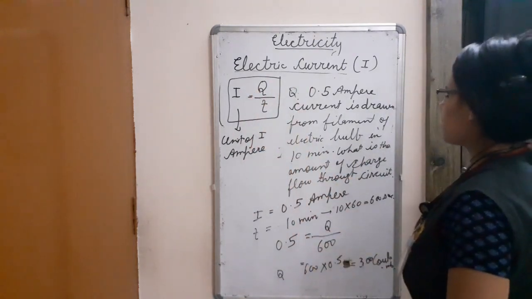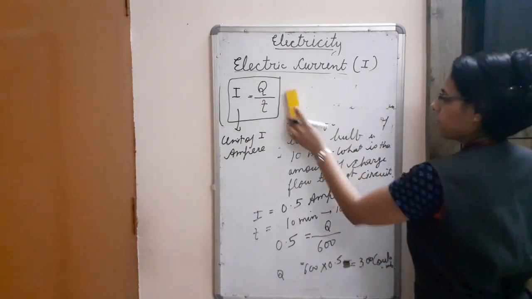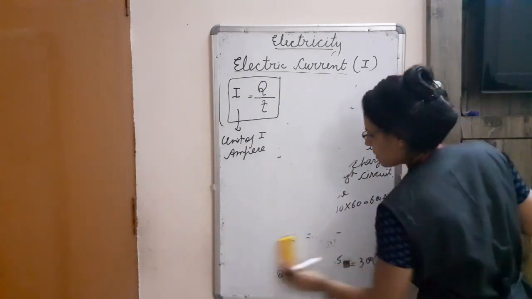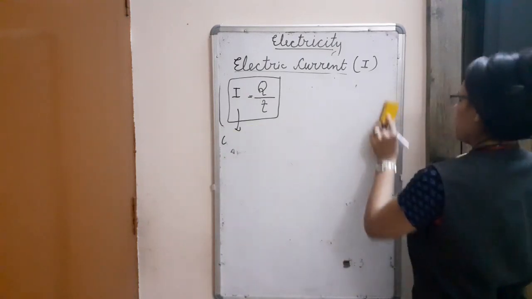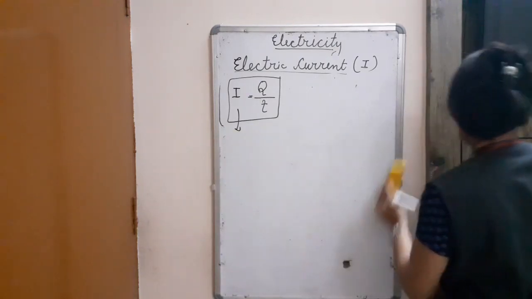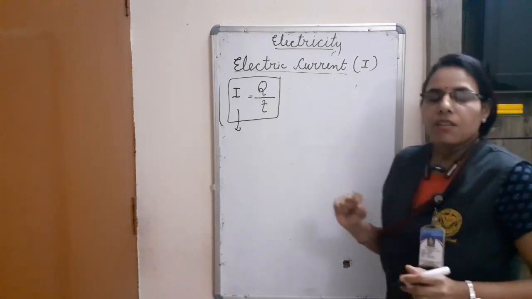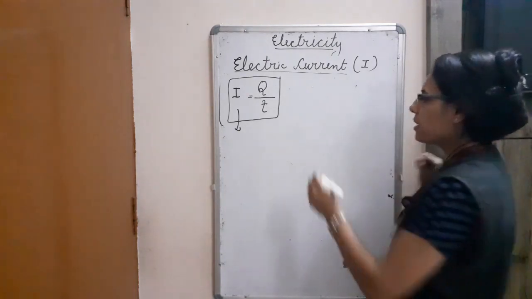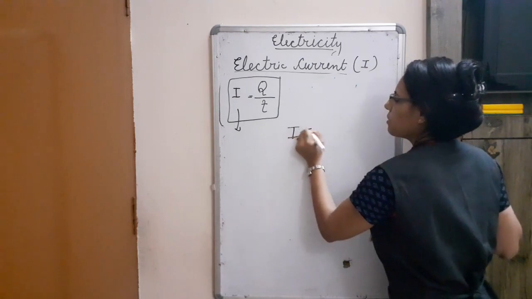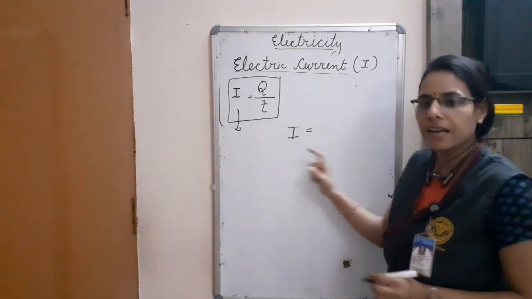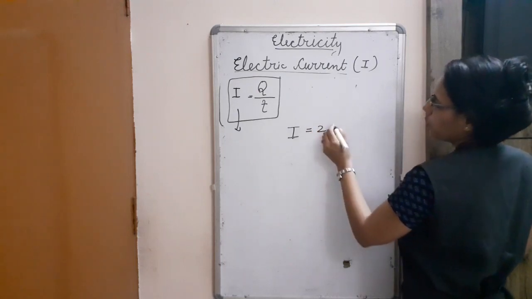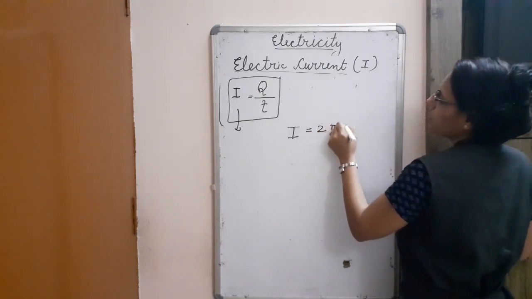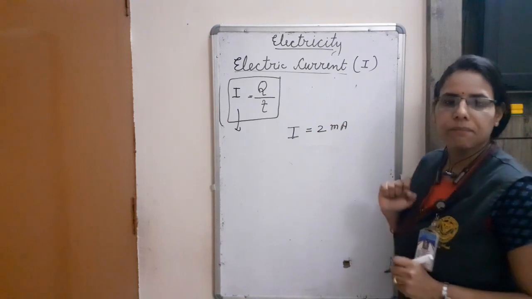One more problem is given: sometimes in the numerical, the value of current is given in different units. Suppose the value of current, that is I, is given as 2 milliampere.